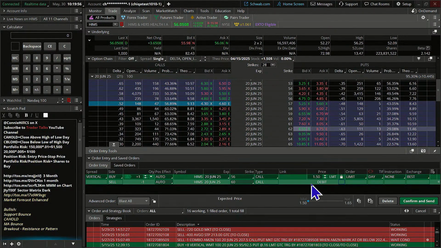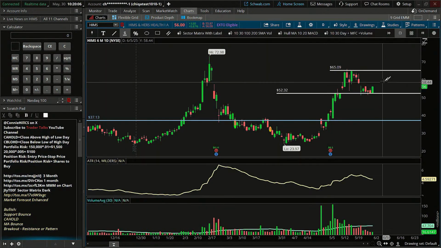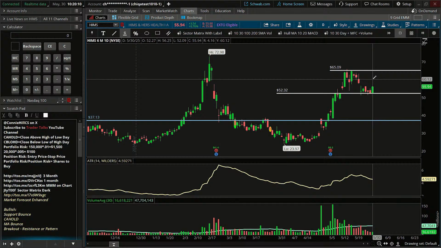If we are willing to put out 150 and we want the stock to really do some moving, we're saying we want it to get beyond the 60 strike price. Let's see what that is on the chart. Okay, 60 is about right where my mouse is. That's going to require some movement in the stock.